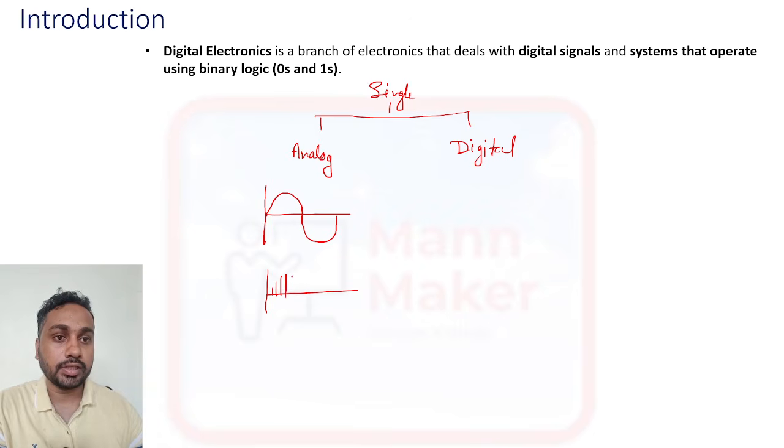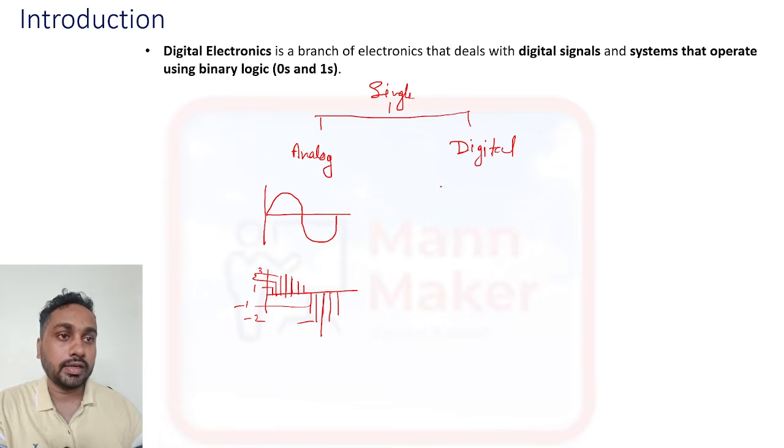You can see here we have different amplitudes with time interval. Here you can consider this is 1, this is 2, this is 3, so we have different amplitudes. Here also this is -1, then this one is -2. So an analog signal has different amplitudes.